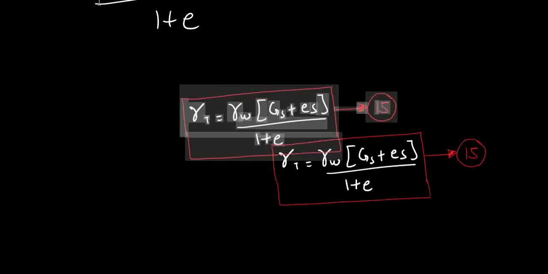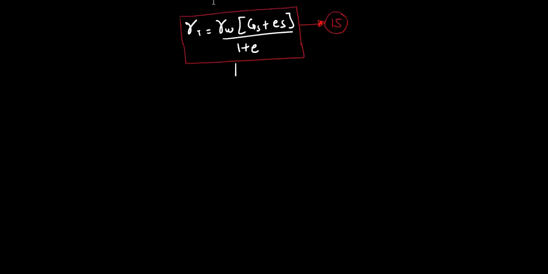Now if I talk about the dry case, in dry case I know that the water is absent. So saturation will become 0. So my equation will reduce, and this gamma T will become gamma dry now.